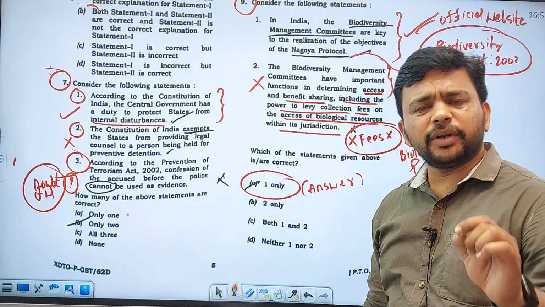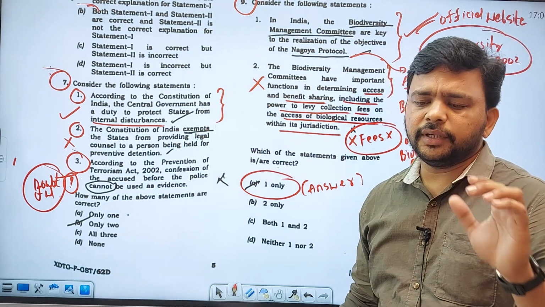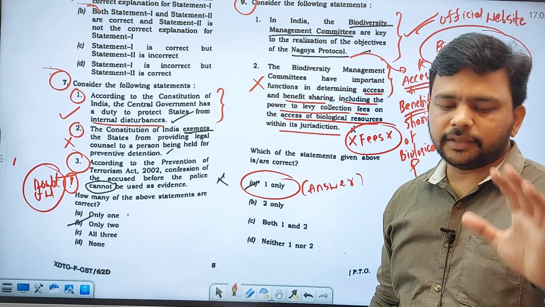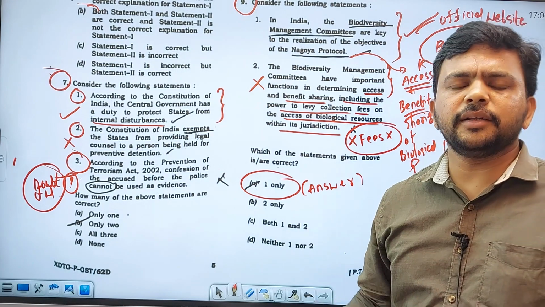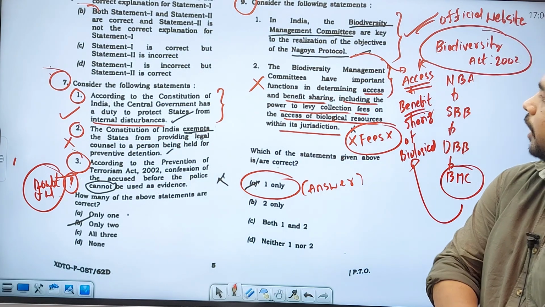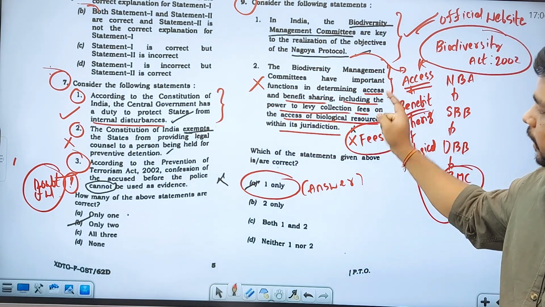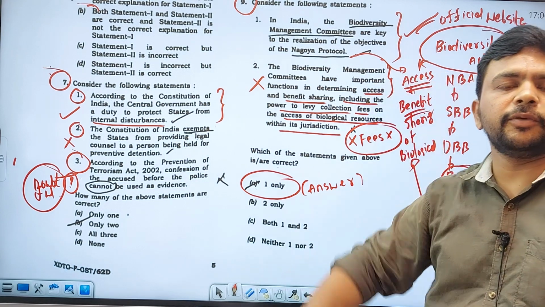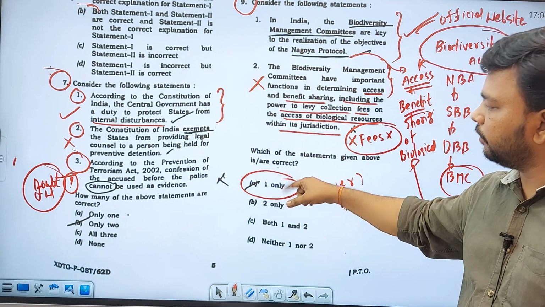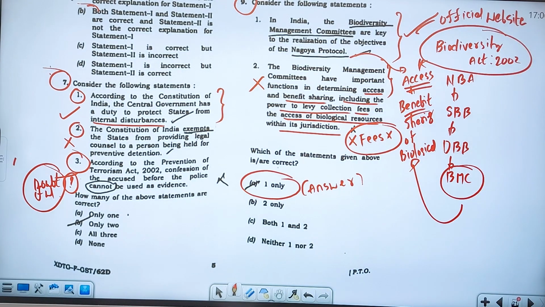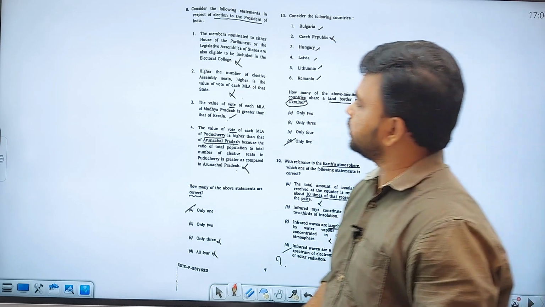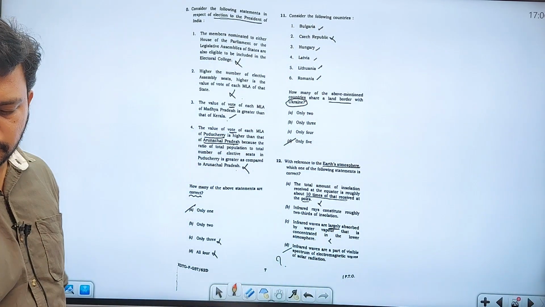So that's why I request you not to read the materials. You have to do your own research. Why? Because tomorrow, after becoming district collectors or SPs, you have to do your own research. You cannot rely on some other persons or some other materials. You know the Biodiversity Management Committee, but you don't know whether it really has this provision of collection of fees. So you will keep both of them as right, but only one is right. So understand the UPSC. Just follow this session, you will come to know a lot of things.